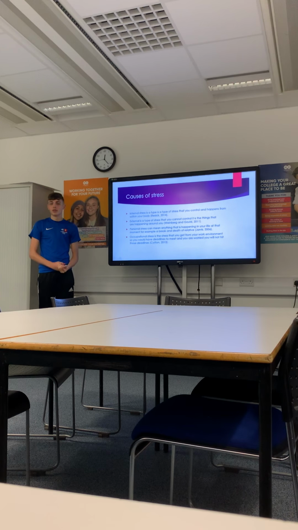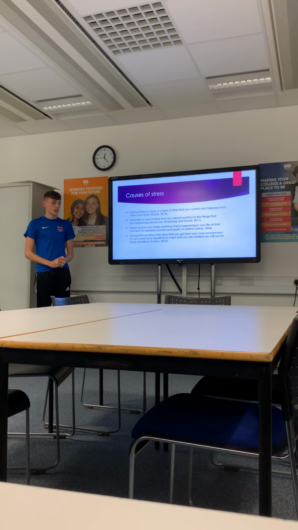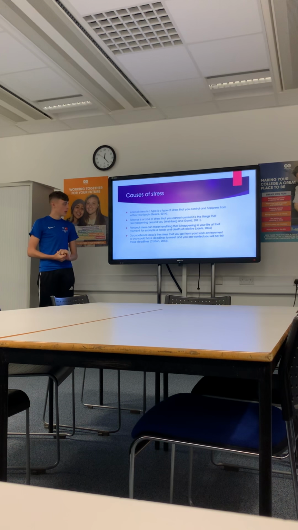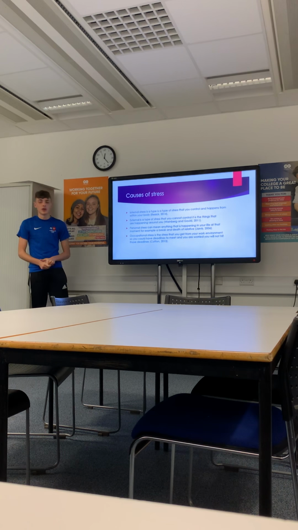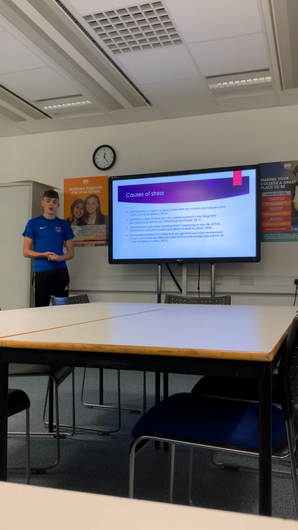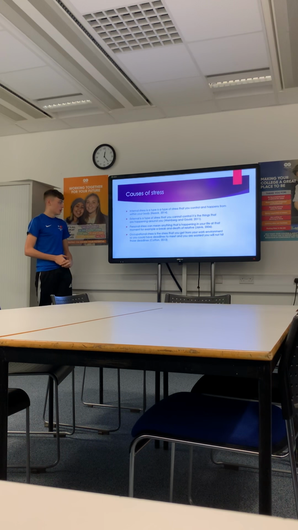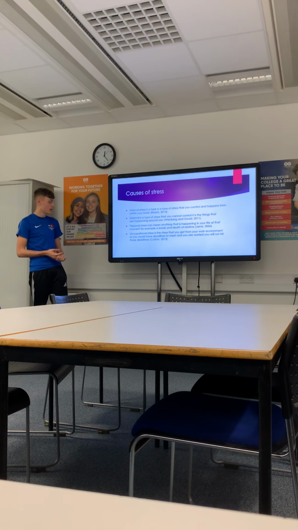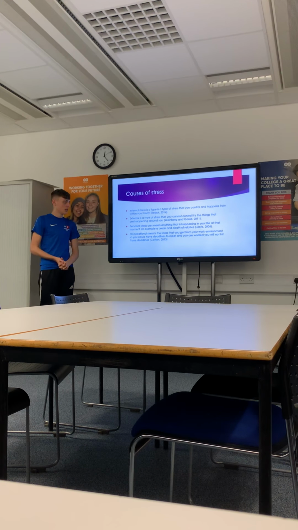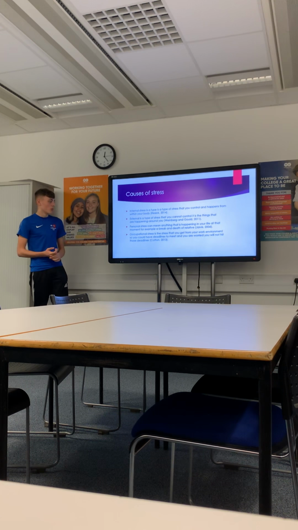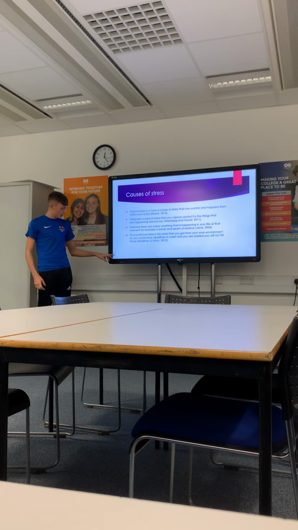So there are 5 causes of stress. Internal stress is a type of stress that you control, and it happens from within your body. External stress is a type of stress that you cannot control, and it's things that are happening around you, like the environment or the crowd. Personal stress can mean anything that's happening in your life at that moment in time. For example, a breakup or a death of a relative. And occupational stress is what you get from a work environment. So you could have deadlines to meet, or you could be worried about not hitting those deadlines, like an assignment.